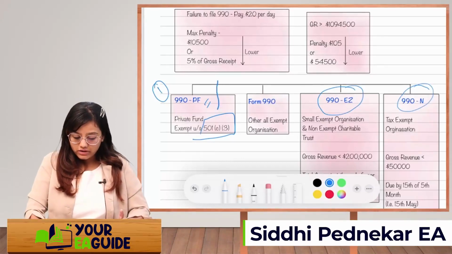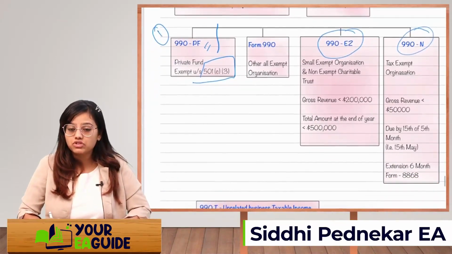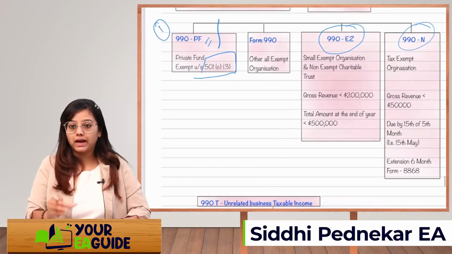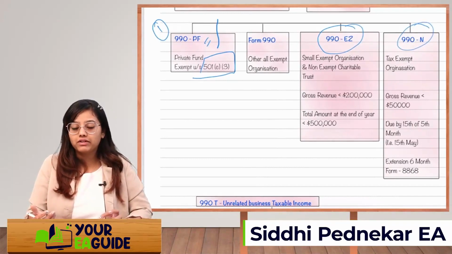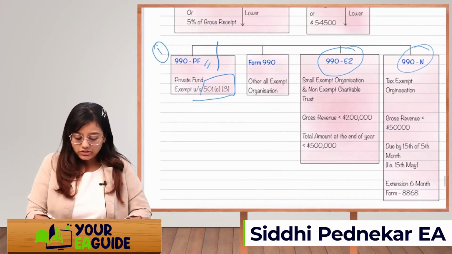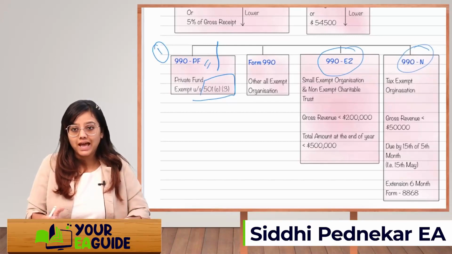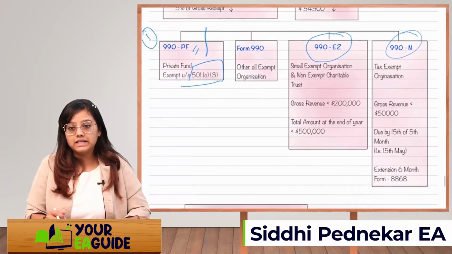990-EZ is what? It is nothing but for small exempt organizations and non-exempt charitable trusts who have gross revenue of up to $200,000, and total assets at the end of the year of up to $500,000. So if this criteria of gross revenue is fulfilled, and it's a small exempt organization, or a charitable trust that doesn't fall under the definition of exempt, then they will have to file 990-EZ.